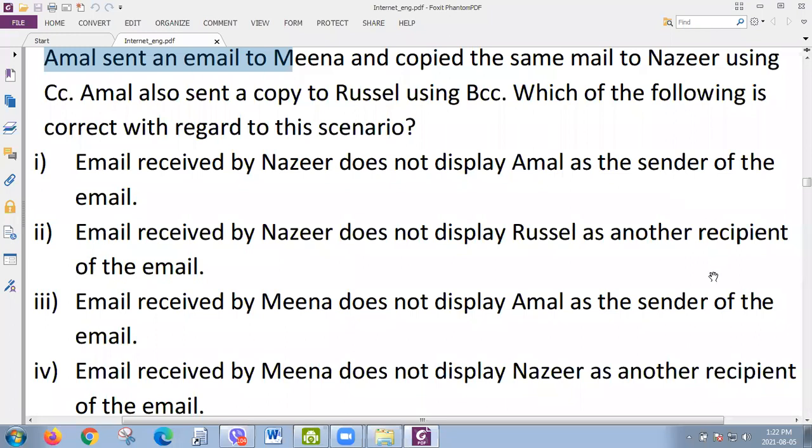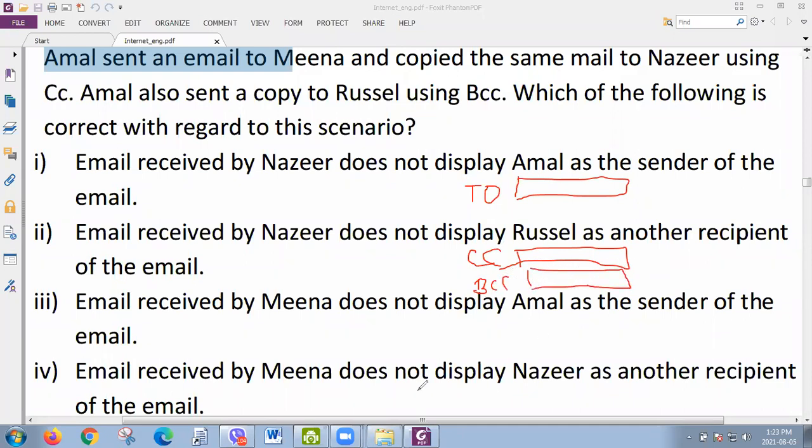Listen to me. In this case, assume this is To. Then CC there. I just want to draw the interface in order to demonstrate, but these things are not important. You can find the answer in your mind. Then BCC. We already discussed that Meena's address is given in To, right?